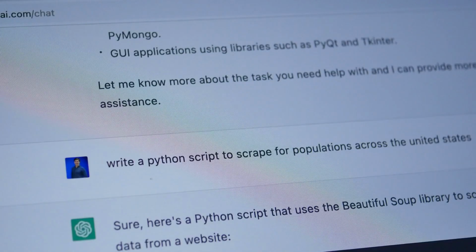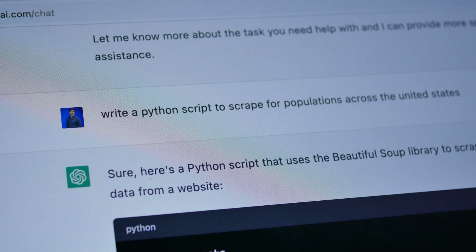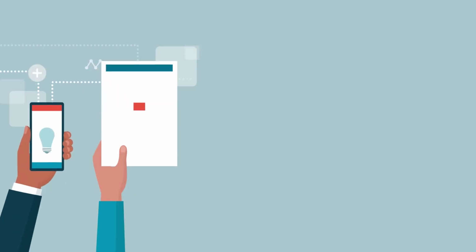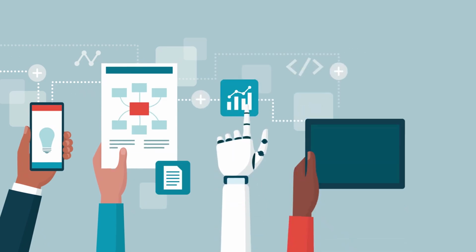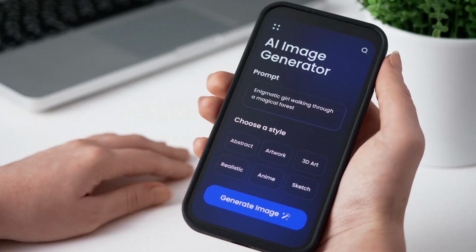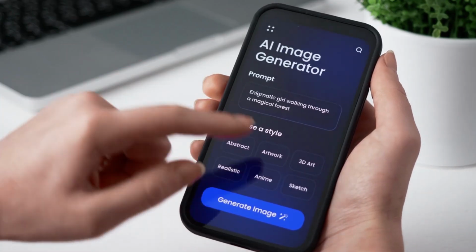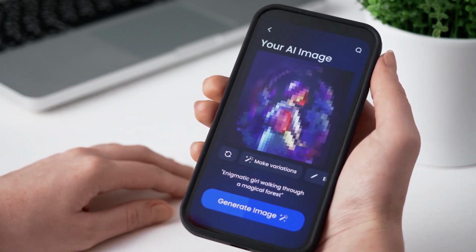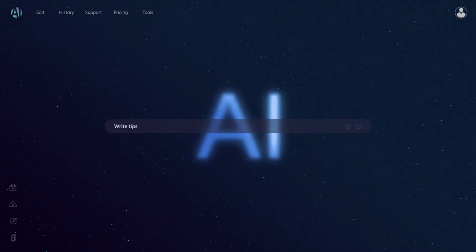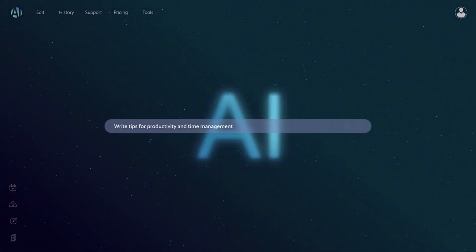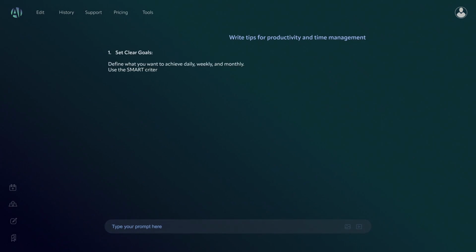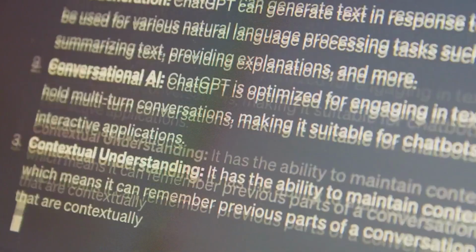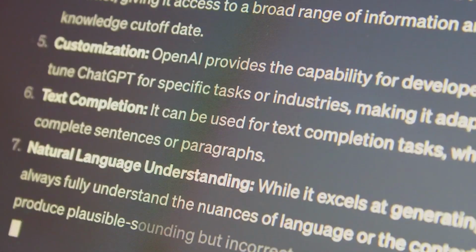One of the reasons ChatGPT has gained widespread attention is its versatility. Individuals, students, professionals, and businesses use it for a variety of purposes. Students often rely on ChatGPT to understand complex concepts, summarize readings, or improve their writing. For instance, a student struggling with a difficult math explanation or historical event can ask ChatGPT to break it down in simpler terms. The AI can also help generate essay ideas or provide examples for creative writing assignments.